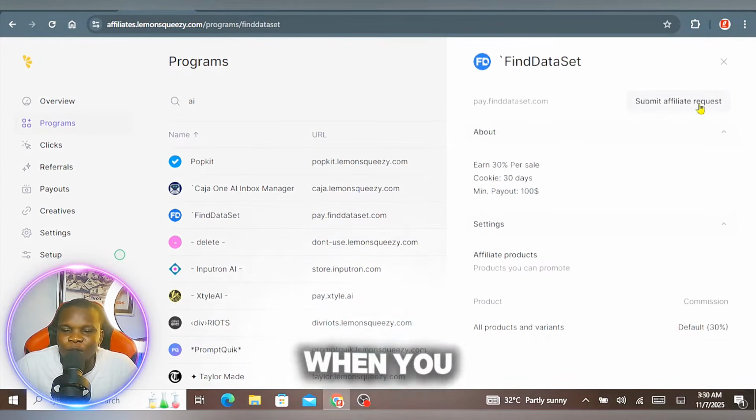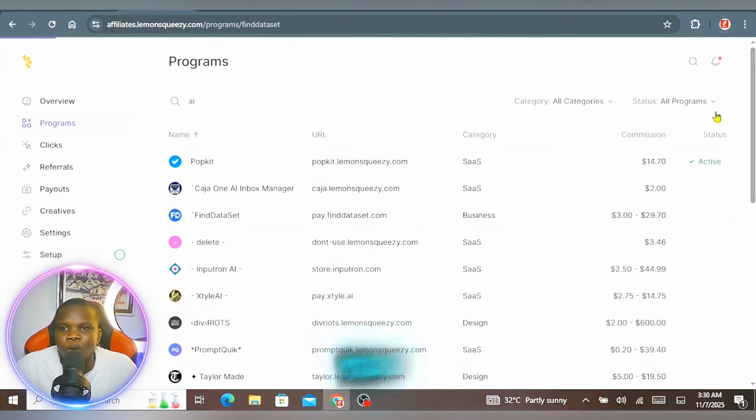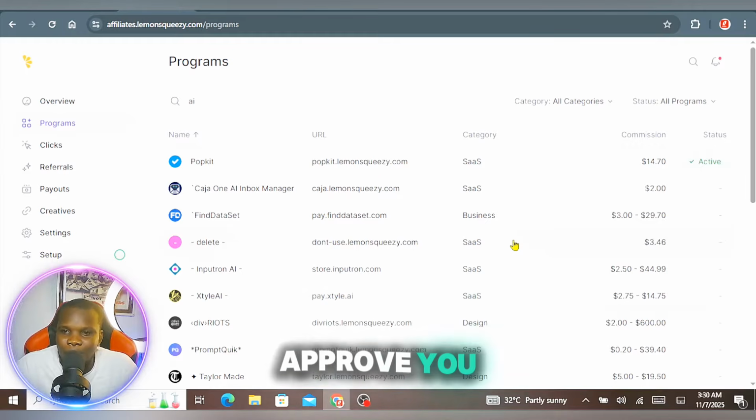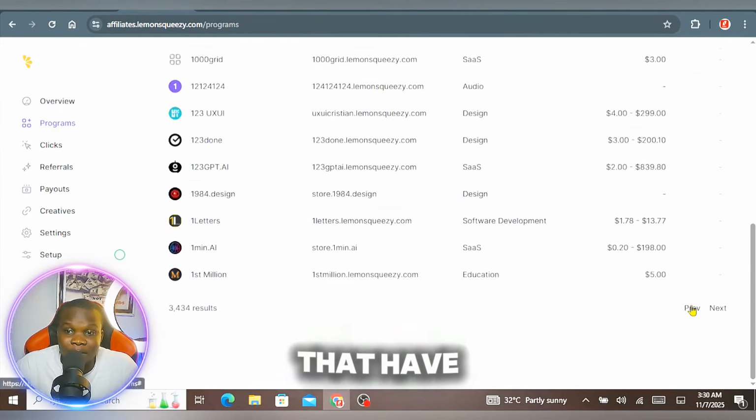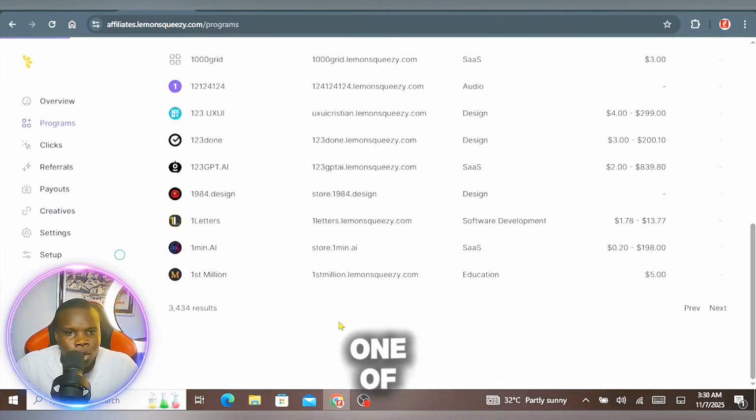When you submit your affiliate request, it is going to take a few days for them to approve you. Once it is approved, you're going to get a link to promote their product. Some of them will approve you instantly, and some will take time to review your account, review your details, review the website you uploaded, and approve you later. So what I'm going to do right now is go for the ones that have already approved me. I'm going to pick one of them right now.